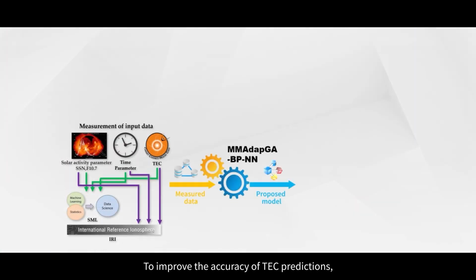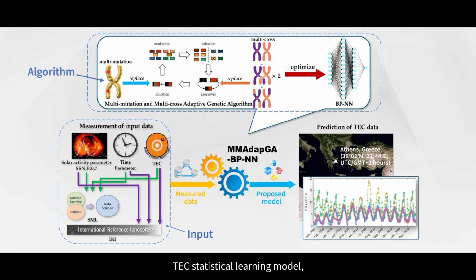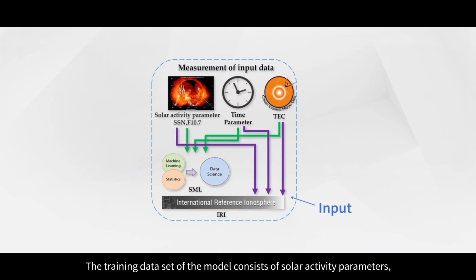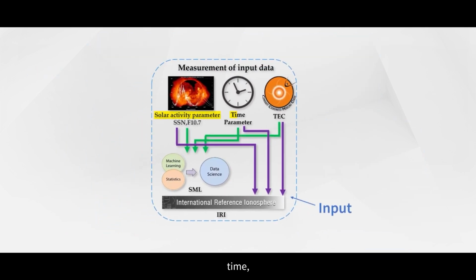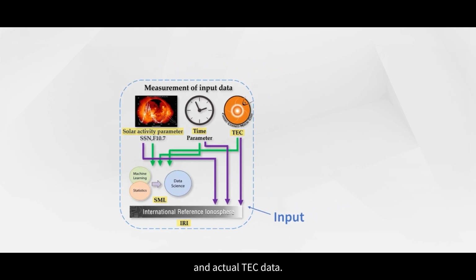To improve the accuracy of TEC predictions, a new combined intelligent prediction algorithm was proposed by combining the International Reference Ionosphere Model, TEC statistical learning model, an artificial neural network, and a genetic algorithm. The training dataset of the model consists of solar activity parameters, time, TEC data predicted by the machine learning model and IRI model, and actual TEC data.